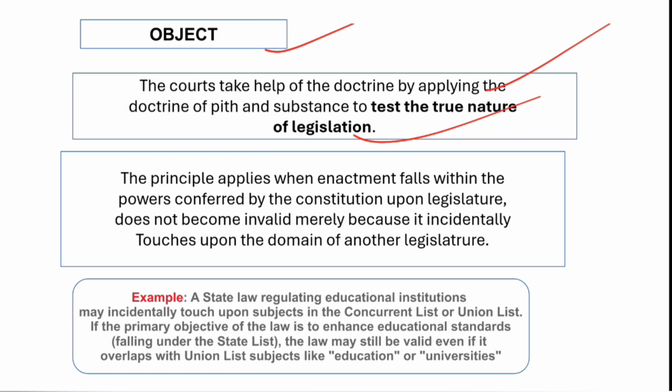If the court finds that the law is actually passed under a subject matter within its own domain, then even if it is indirectly touching something in another list, for example a state making a law that incidentally touches a subject under the domain and powers of the Parliament, it is not invalid.